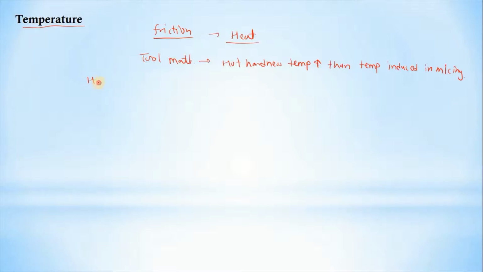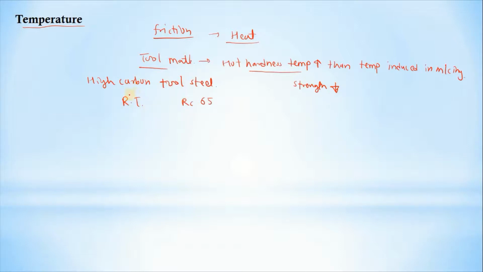Take an example of high carbon tool steel, which we use as a tool material. At room temperature, it has a hardness value of RC 65. Why do we need to know the hot hardness temperature? If the machining temperature is greater than this hot hardness temperature, then the strength of the tool will decrease.